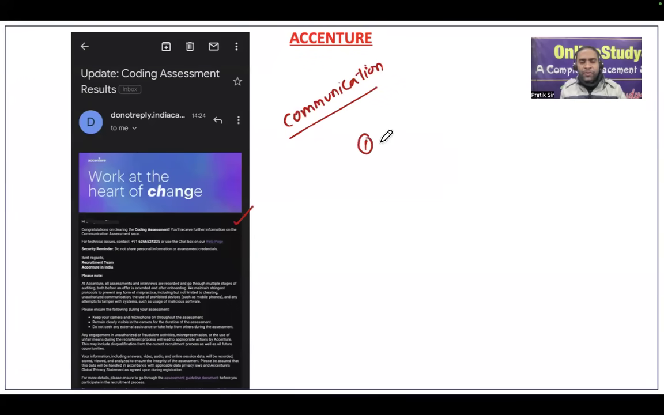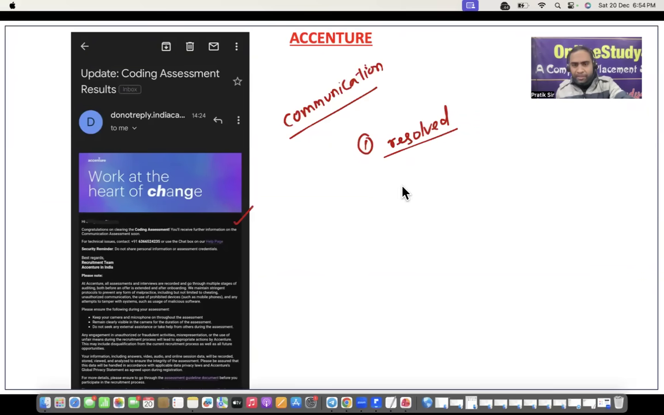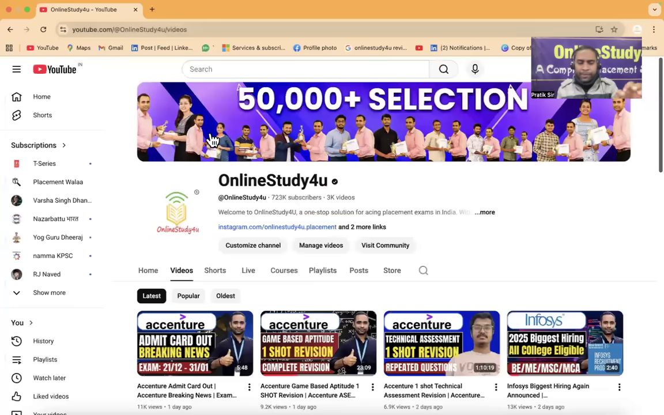And many of you are also facing issues during your test. Many of them got resolved, but for many of them it was not, and they were not able to write the examination. For that, the Accenture support team is going to help you. So you have to reach out to the Accenture support team. Just Google Accenture support team, and you will get the required information.